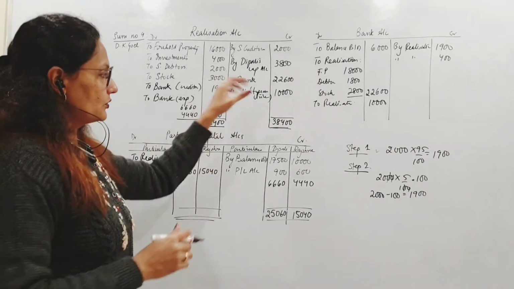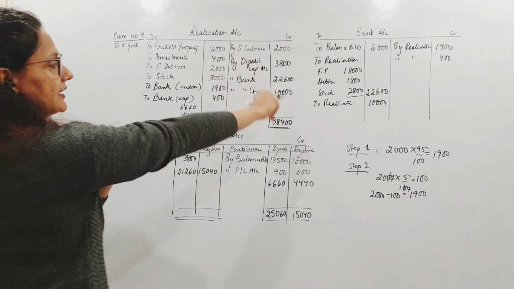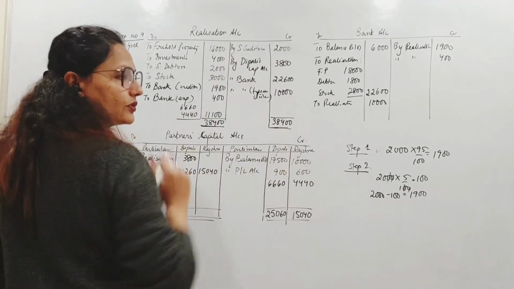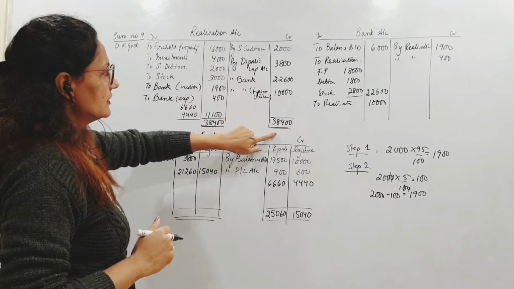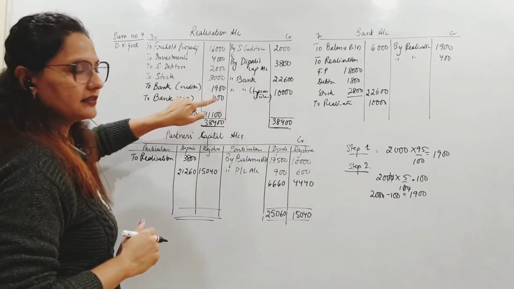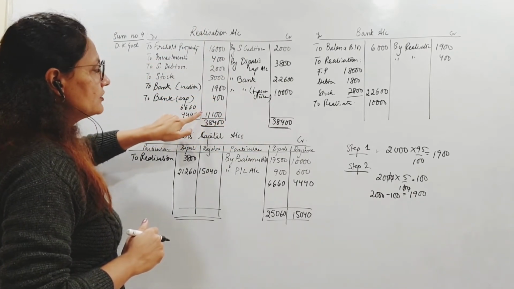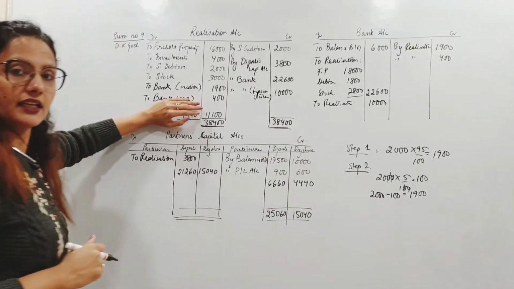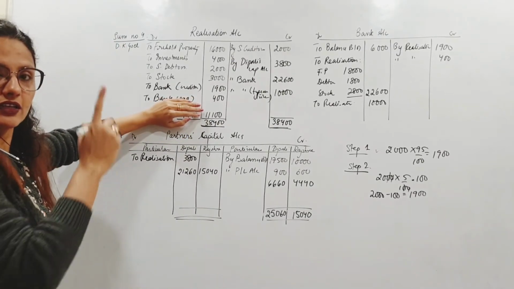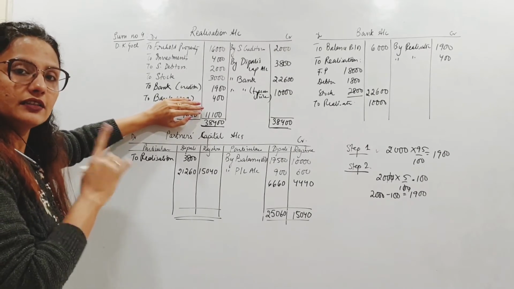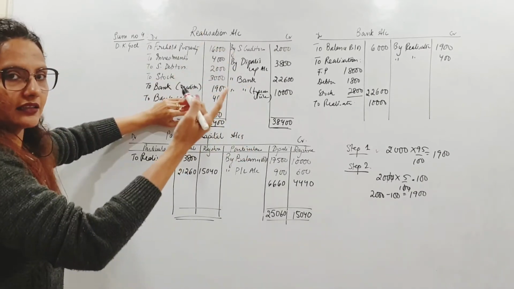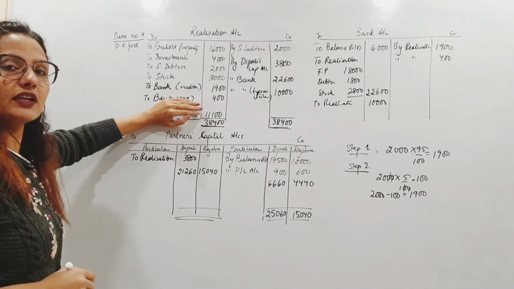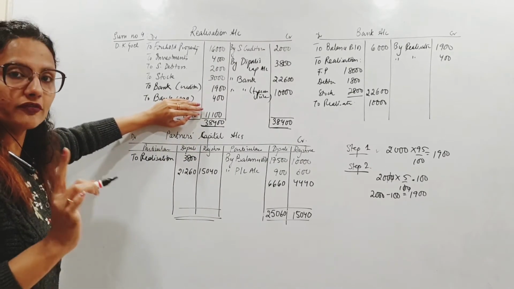Now I have done the totaling. This side, the credit side total is coming to 38,400 if I just add the credit side. Debit side को add किया, minus किया. So the difference is coming to 11,100 and that is my profit on realization. The balancing figure is coming, the shortfall is coming on the debit side. मतलब credit ज़्यादा है, gain ज़्यादा है, 11,100 is the net profit.